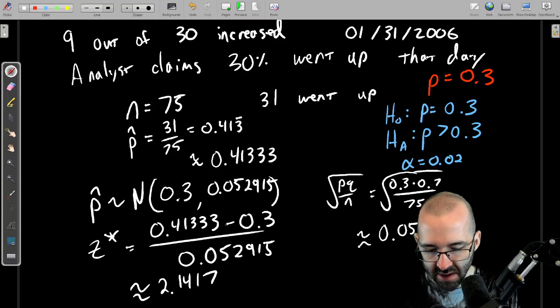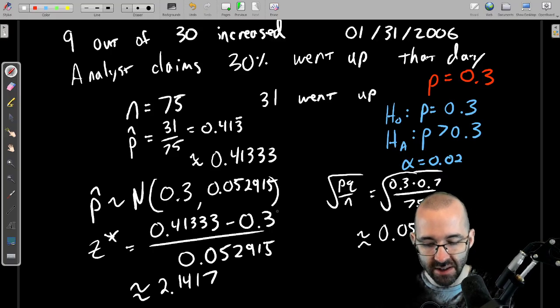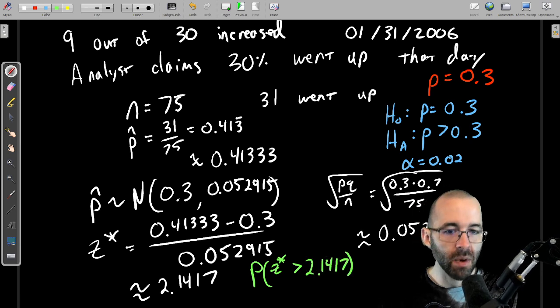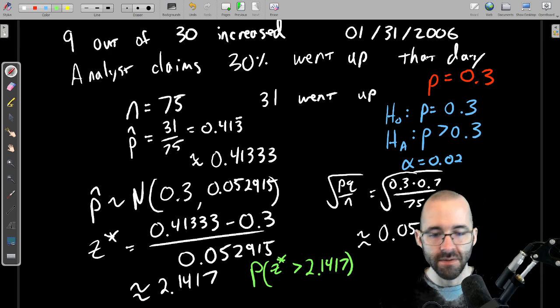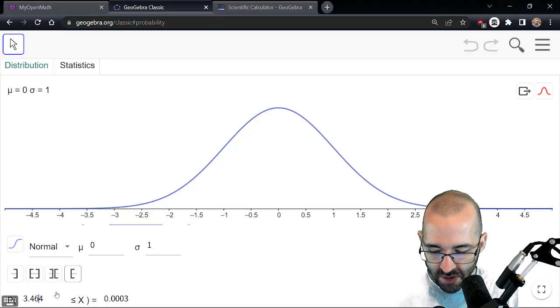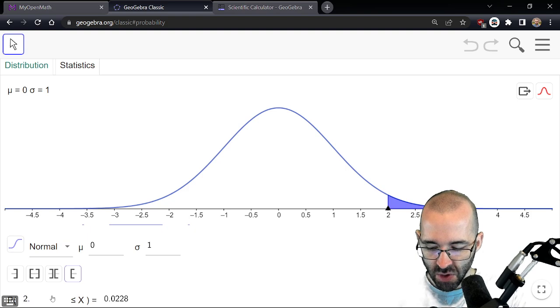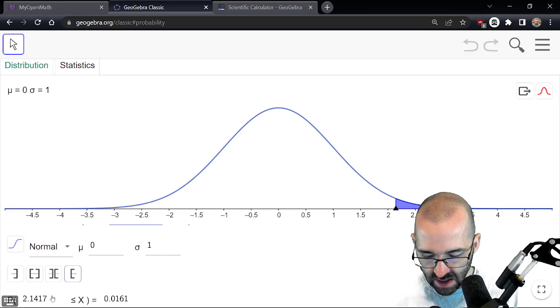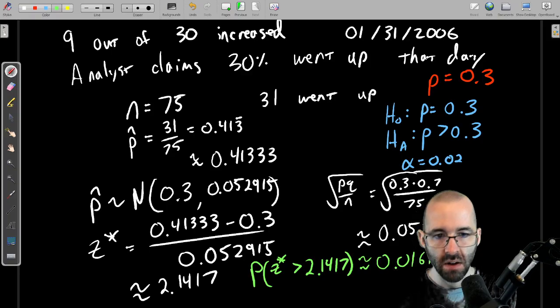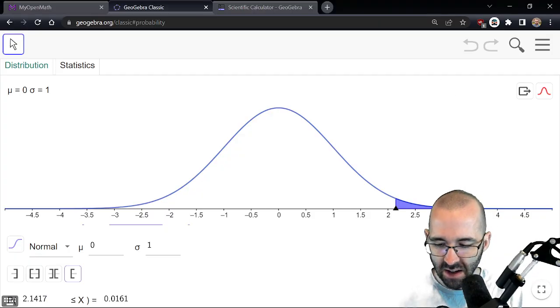Well, what's the chance that we are, the p-value again, this is actually maybe good practice to write this down. The p-value is just the probability of this sample happening. The probability that our test statistic is at least what our sample was, 2 standard deviations above the mean. So we can find probabilities of standard normal variables like so. 2.1417. That p-value is about 0.0161. Did it say 4 decimal places again? I think it did.